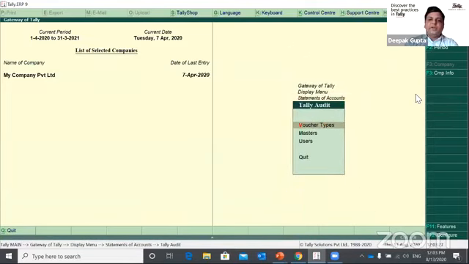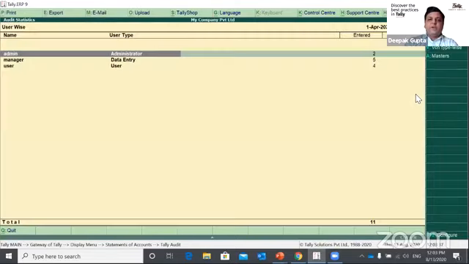If I click on that, there are three options to look at this report. One is voucher type, another is masters only, and the third is by user. If I look at the users, I would be able to see that admin has done 2 transactions, manager has done 5 transactions, and user has done 4 transactions.